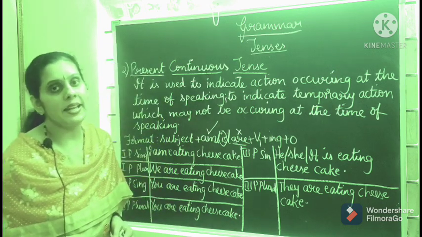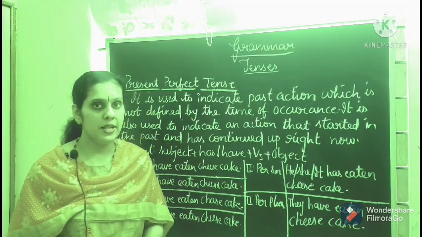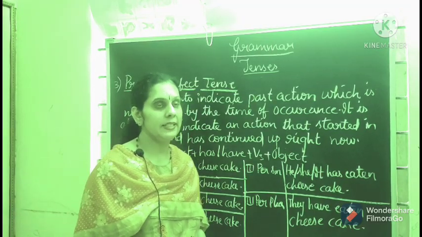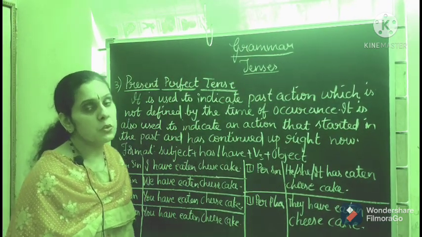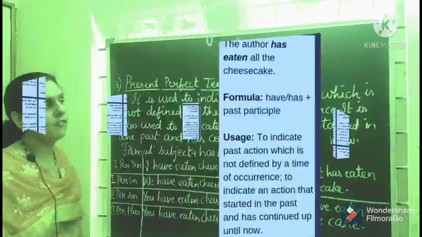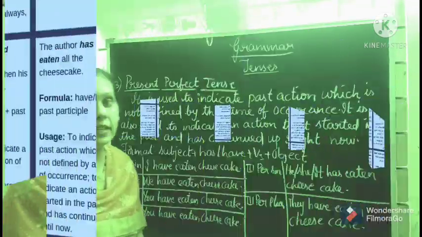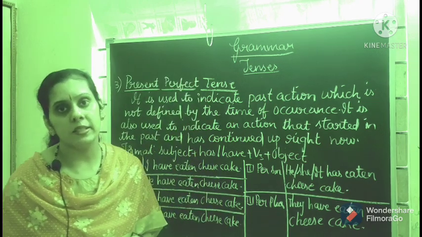Now let us do the next type, that is present perfect tense. It is used to indicate a past action which is not defined by the time of occurrence. Means you don't remember the time.